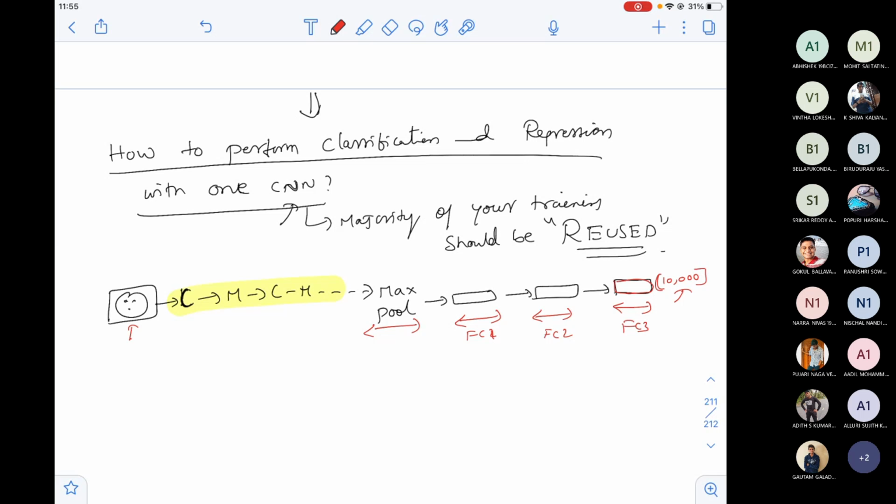But can I use that 10,000 classes? Can I really use the 10,000 classes every time? If you want, you can use it. I don't have any issue, but if I want to reduce the time consumption, firstly, what I do is I'll find out what are the possible number of objects that I can have in my domain.